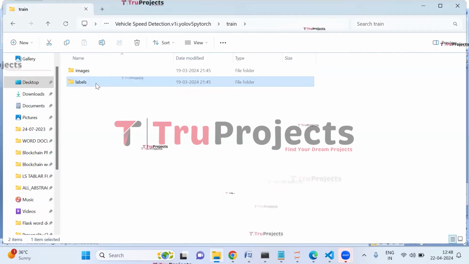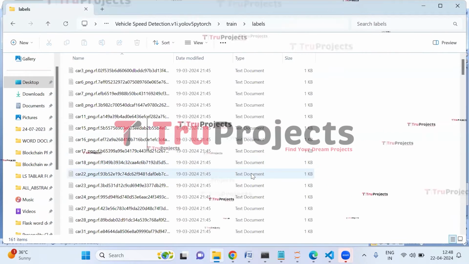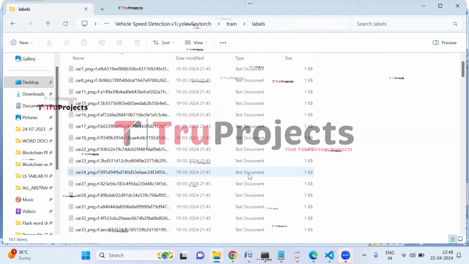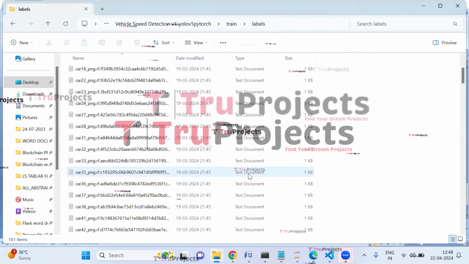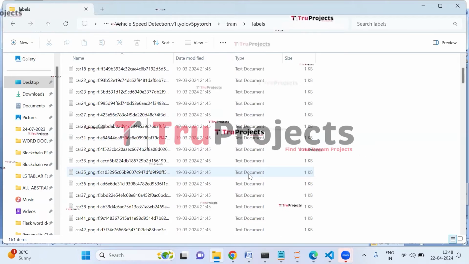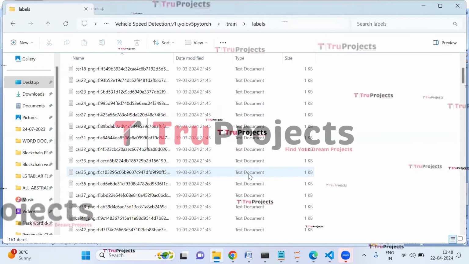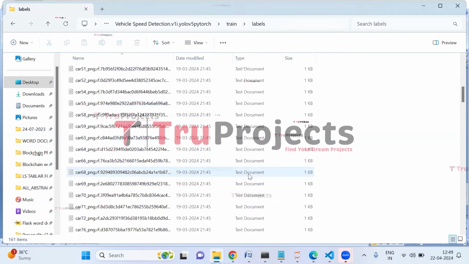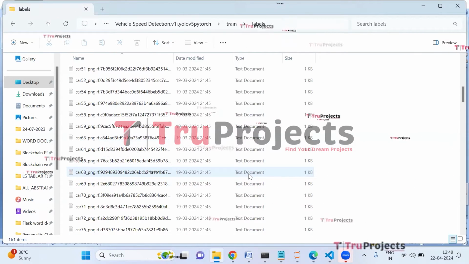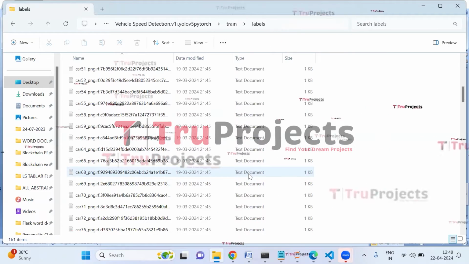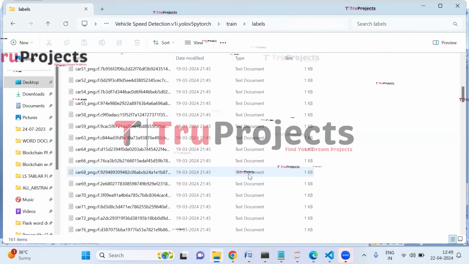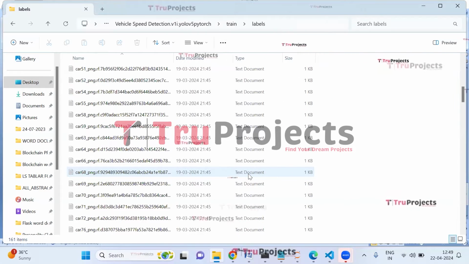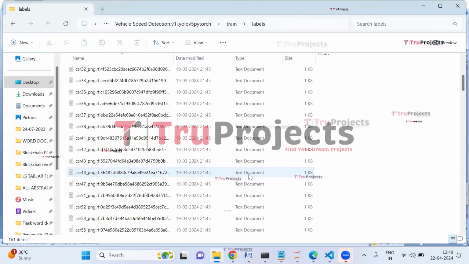And in the labels folder, we have labels or annotations for objects in the corresponding images. Each label file corresponds to an image file in the images folder, providing details about the object's locations and classes within the image. These label files often follow the YOLO format, where each line represents a detected object. Each line specifies the object's class index, followed by its bounding box coordinates normalized to the image dimensions.